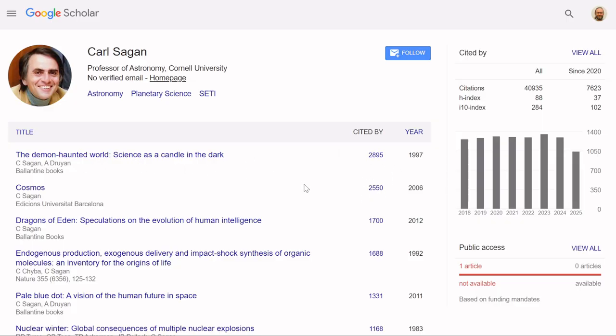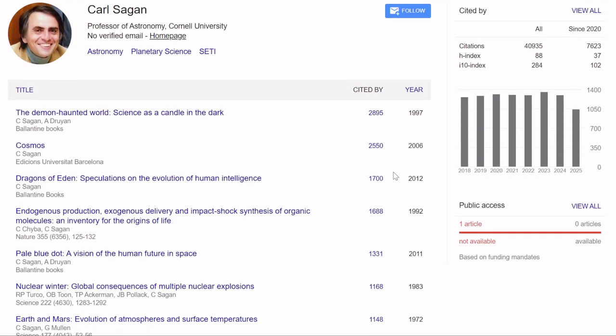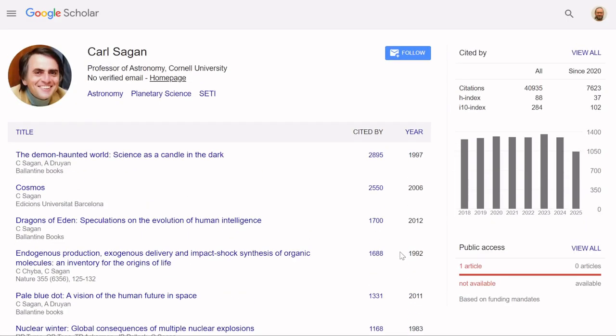The Demon Haunted World, also a popular science book, got almost 3,000 citations. So a large number of citations are concentrated in a small number of works. Sometimes that can make someone look more impactful than they really are if their impact is very narrow. So this H index gives you a sense of the broadness of somebody's impact. So 88 is very high by any measure.